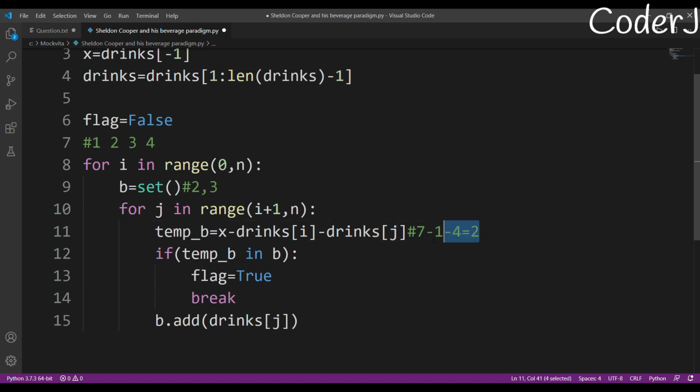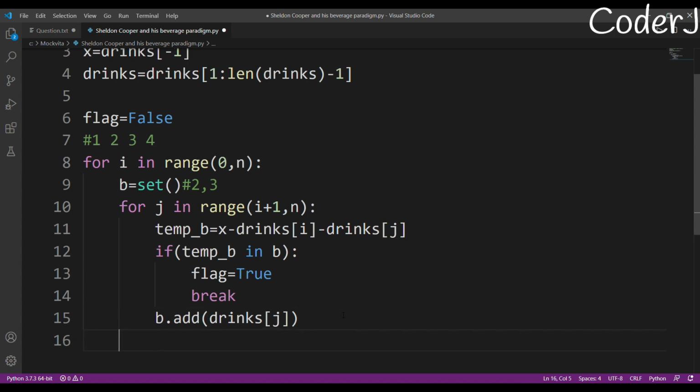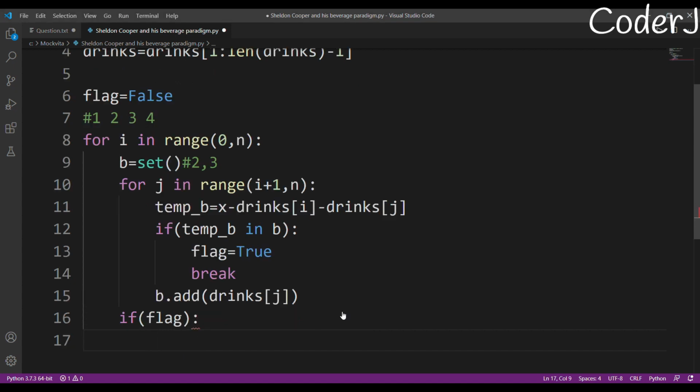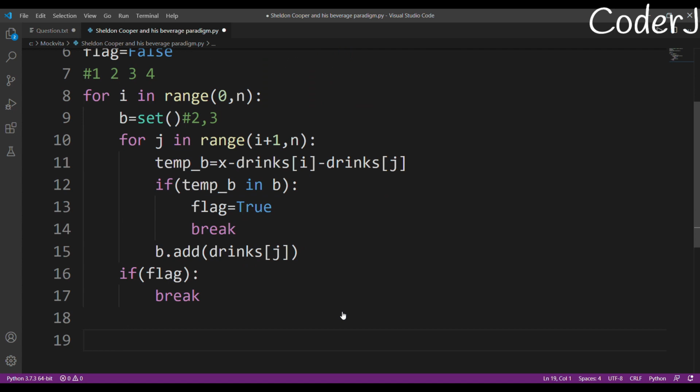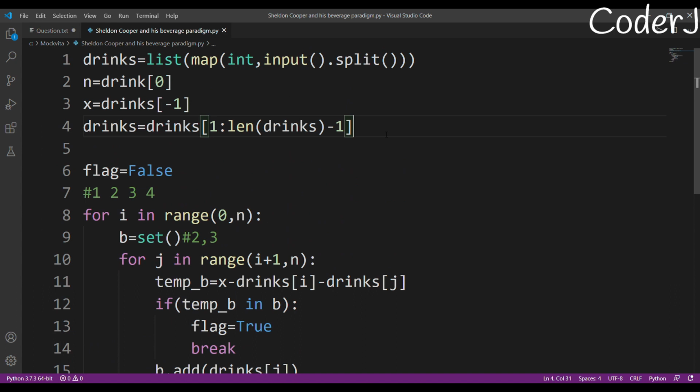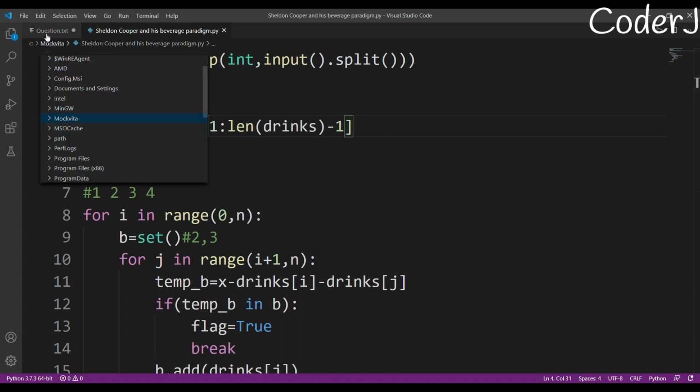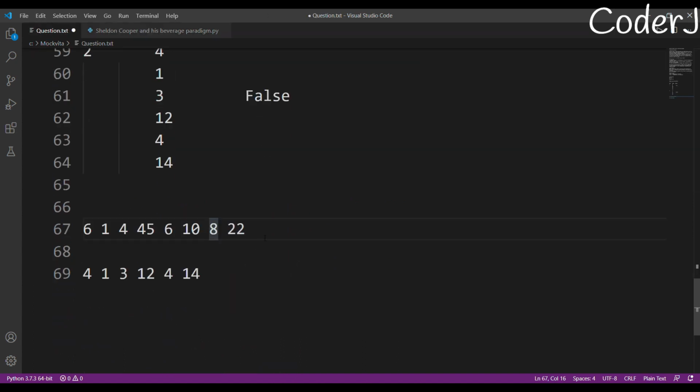Okay, after that, this is the only thing that I need to check, and I'll just break out from the whole iteration, the whole loop, and after that I'll just print my flag. This will be my answer. Okay, all right, now I'll just check. I'll just copy this and I'll run my test case.